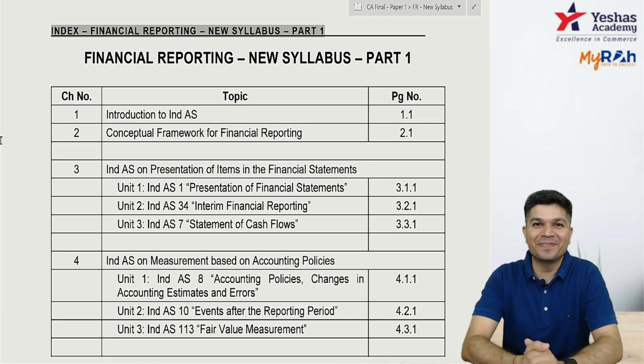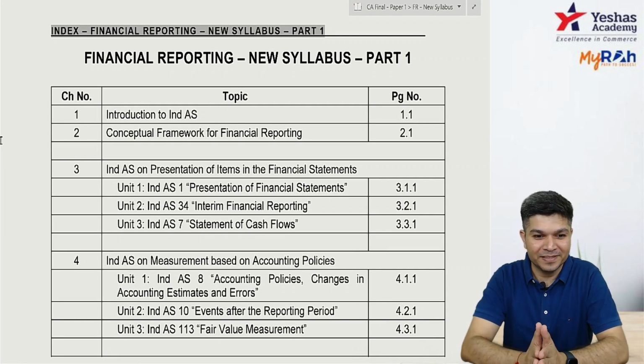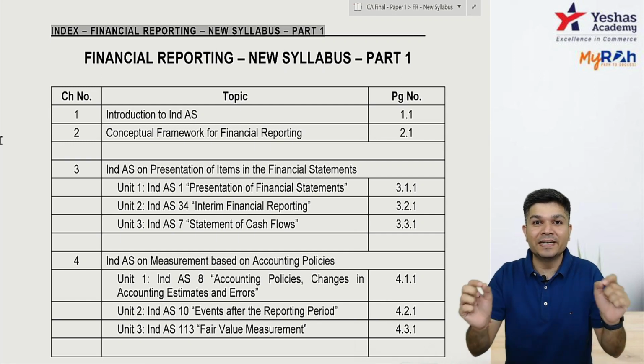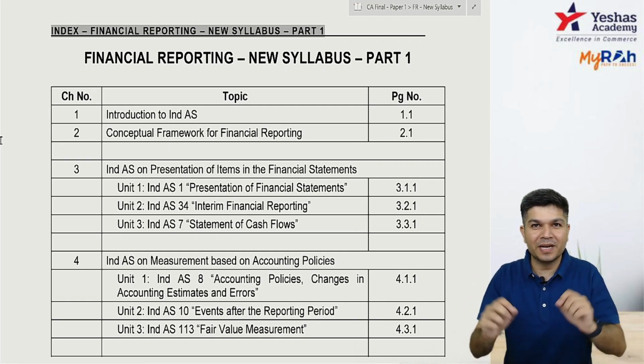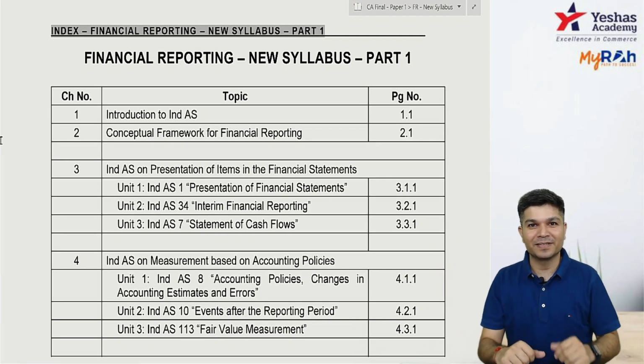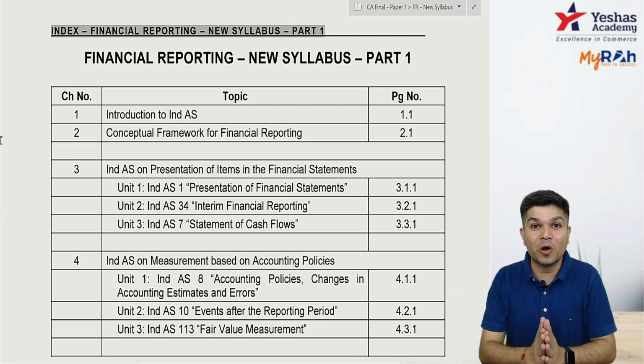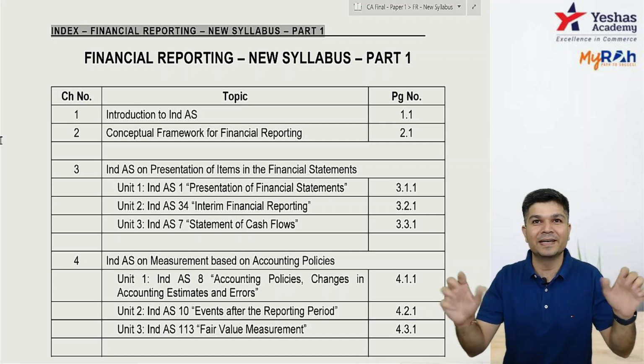Now, CA Final, the last and the most important level of CA. The final level requires in-depth knowledge from your side. We know there are 8 subjects in Final as per the old syllabus. In our new syllabus, we have only 6 subjects. The 2 subjects have gone into self-paced learning. It's not removed, they are there.